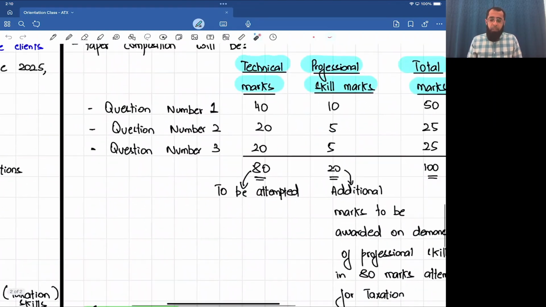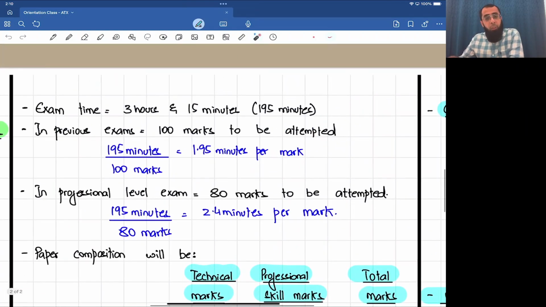Okay? Now, if I talk about the time allocation, the exam time is 3 hours and 15 minutes, which means 195 minutes in total. Normally, you have to attempt 100 marks. So for every mark, you have 1.95 minutes.